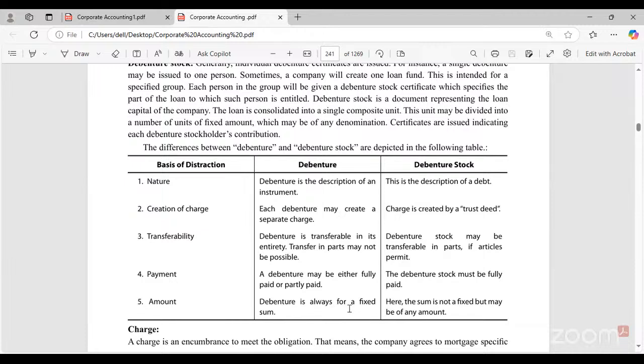Debenture is always for a fixed sum. That is, the debenture's amount is always going to be a fixed amount, whereas debenture stock is not going to be fixed, but may be of any amount. It can be of any amount, but it is not a fixed amount, whereas debenture is a fixed amount.